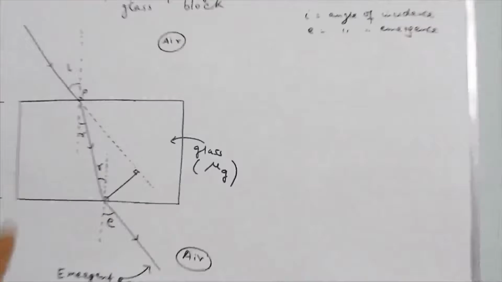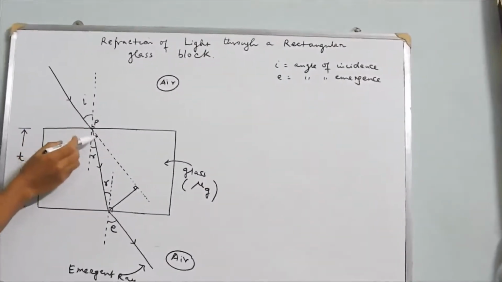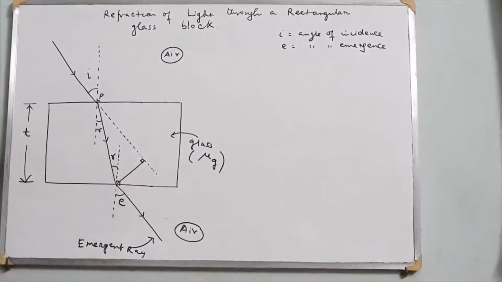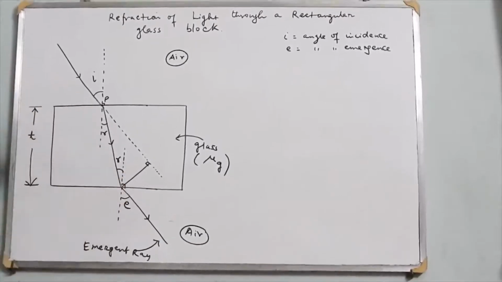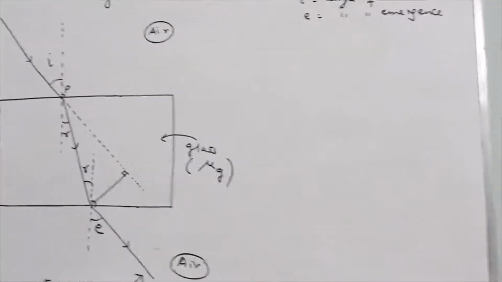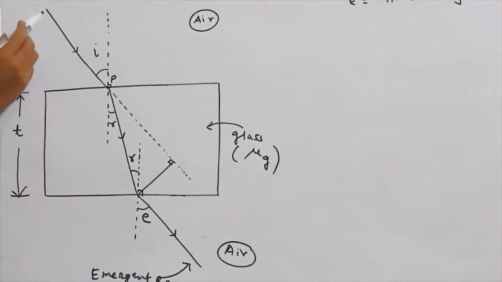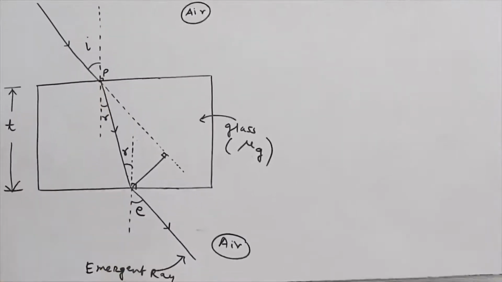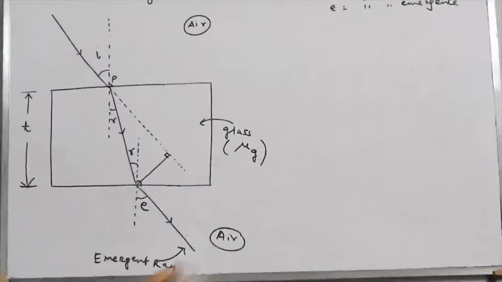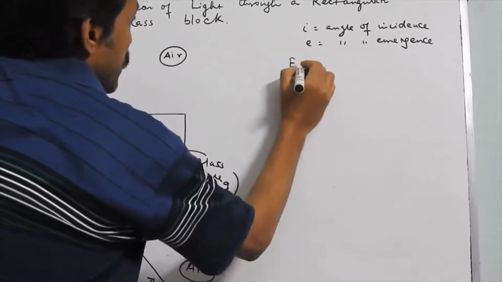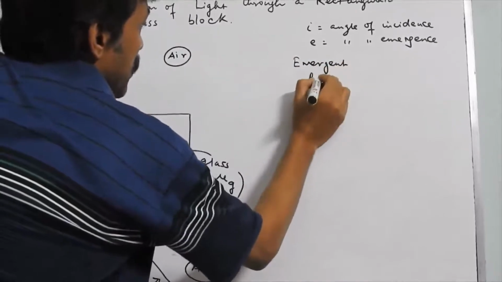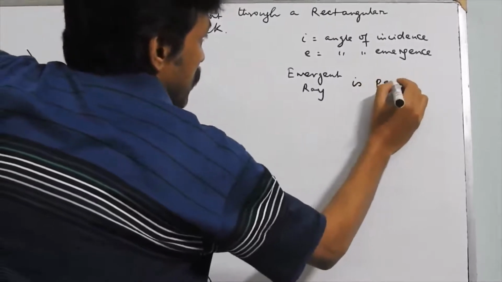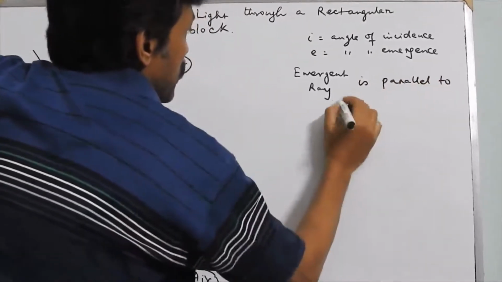Now you observe that this is the incident ray which I have produced by this dotted line. The emergent ray will always become parallel to the incident ray. This you can prove definitely, but still before proving it, remember that the incident ray is parallel to the emergent ray. If you prove that this angle I is this angle E, then obviously it will be proved. So just remember, the emergent ray will be parallel to the incident ray.